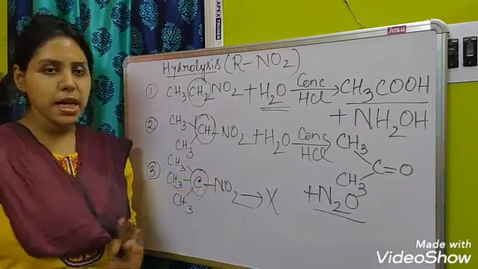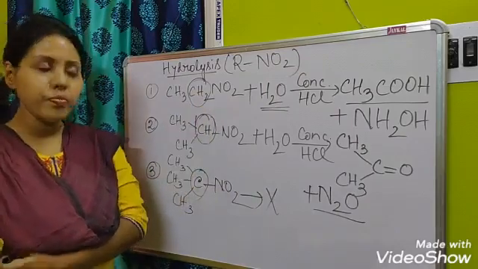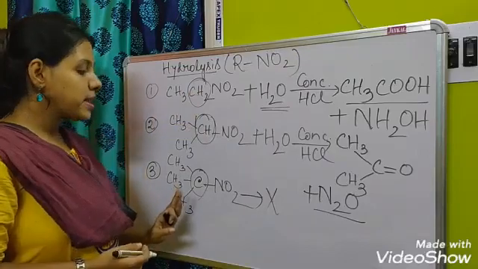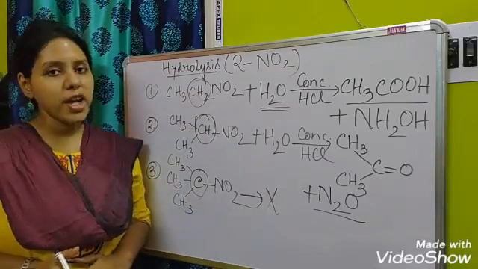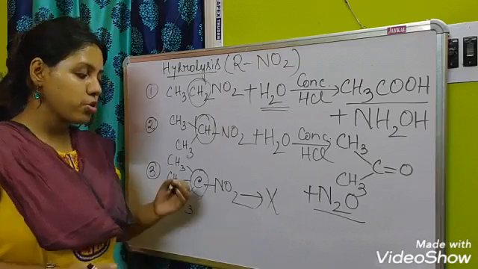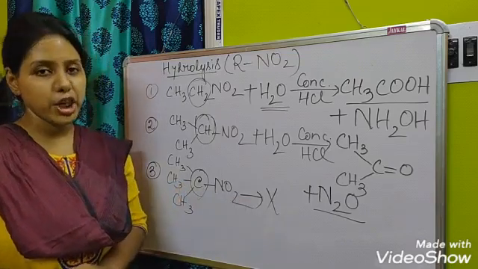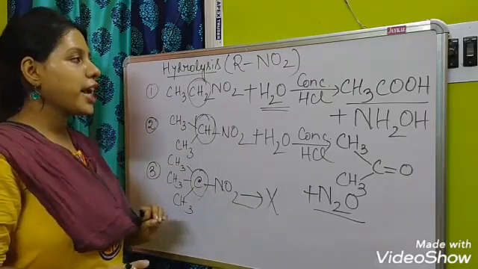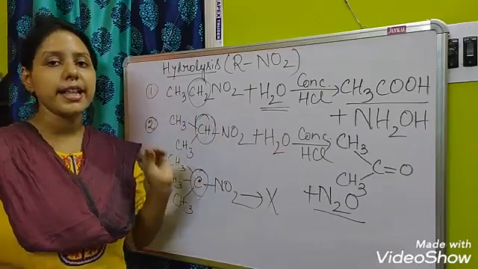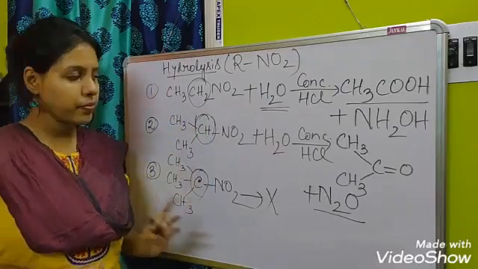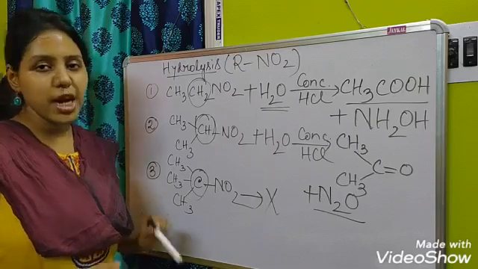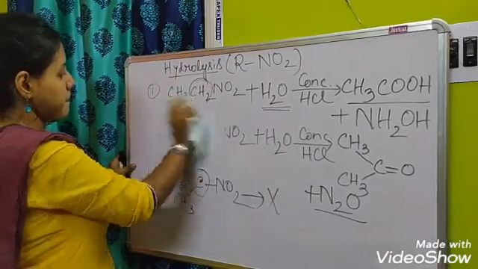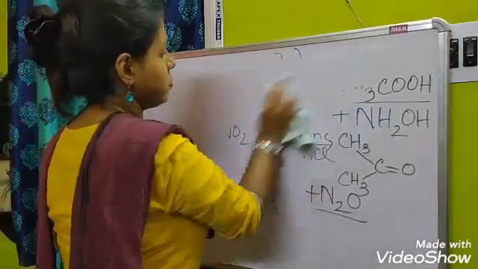These are the alpha carbons that are directly linked with the NO2. In both earlier cases there were alpha hydrogens, but in the third case there are no alpha hydrogens present, and for this reason there will be no reaction. So by hydrolysis, we can differentiate between primary, secondary and tertiary nitroalkanes. Clear? Okay, the next part we will start today, that is alkyl nitrites.